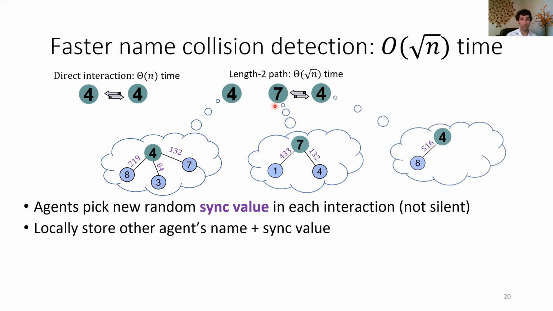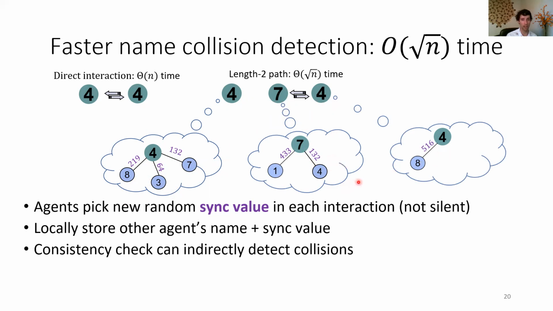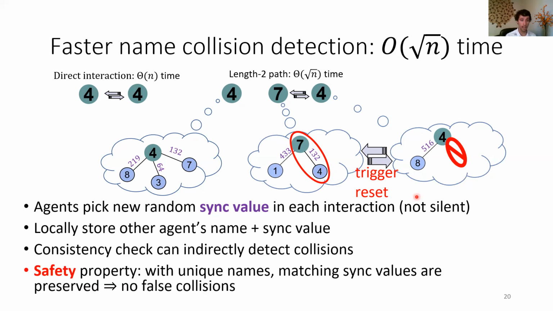Now what happens when agent 7 meets the other agent with name 4, they know that there's a collision because this agent 4 does not have the matching sync value. So we can indirectly check collisions with a consistency check. So agent 7 realizes, hey, I've met agent 4 and we shared this sync value. So this agent now should have the same sync value, but it doesn't. So that's how we indirectly detect a collision and now can trigger the reset. Now, crucially, this sync mechanism has a safety property that once we have unique names, all of the matching sync values will be preserved. So there'll never be any false collisions, and that will let us actually stabilize in the good setting when we have unique names.